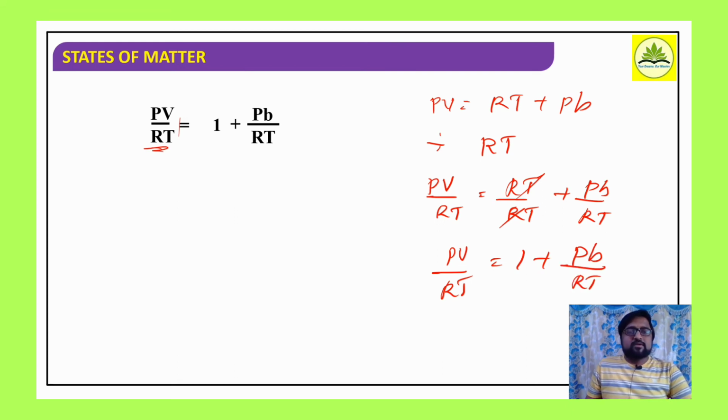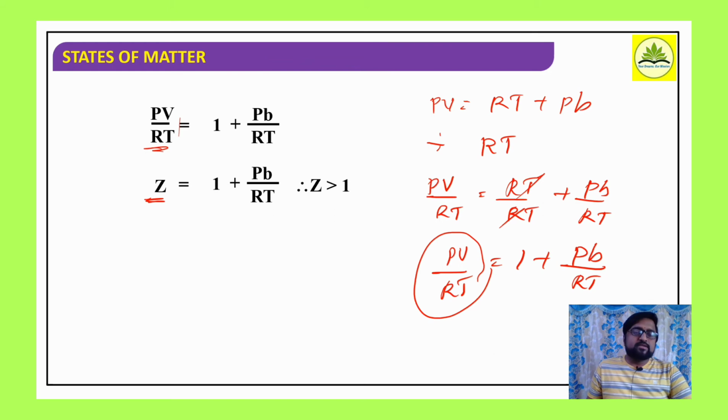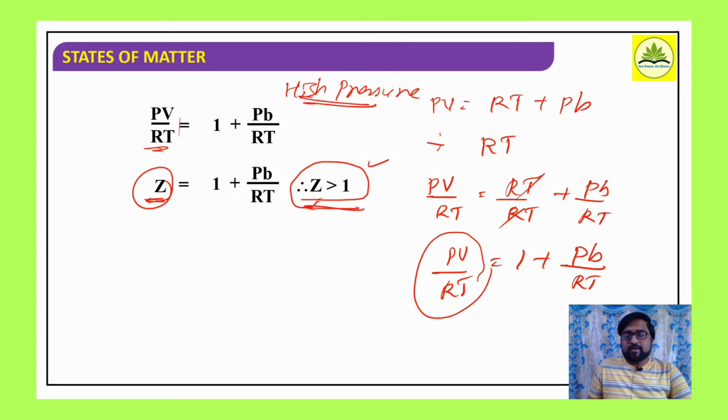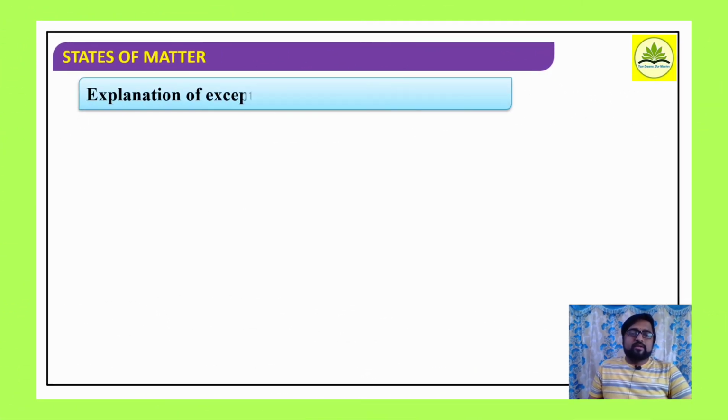Okay, so now here again PV by RT, what is it, compressibility factor Z is equal to 1 plus Pb by RT. So what it indicates, Z is greater than 1, right? At what condition? At very high pressure. At high pressure, the compressibility factor will be greater than 1. Now it explains what? It explains the positive deviation of real gases, right? So conditions, I hope you got this.